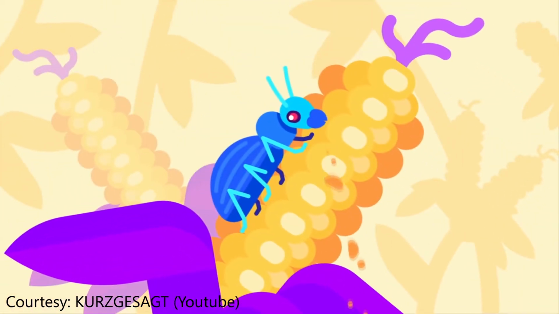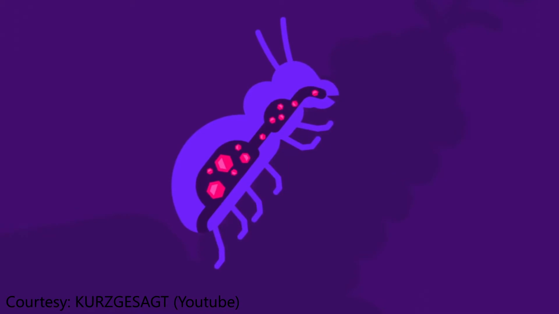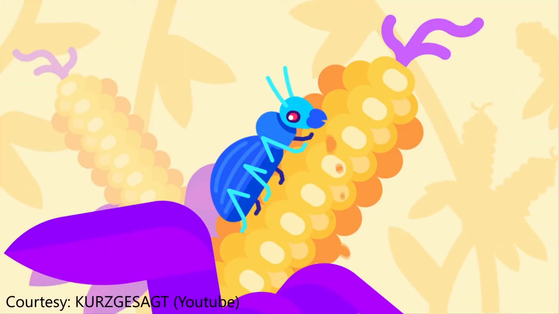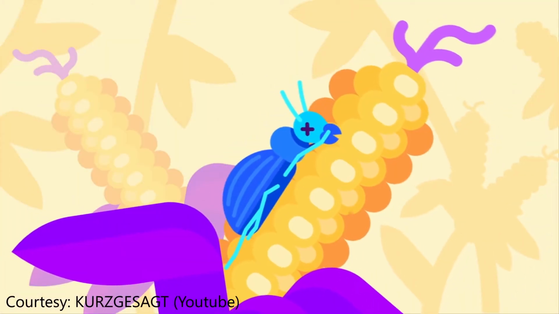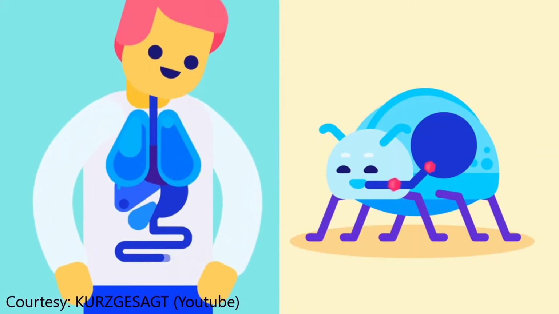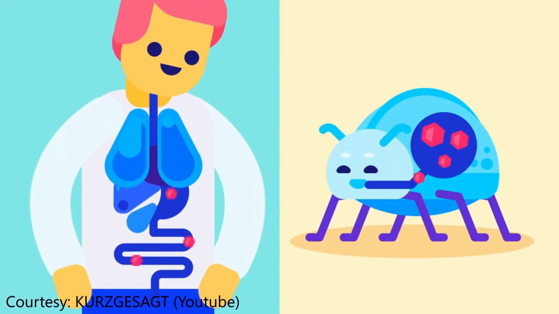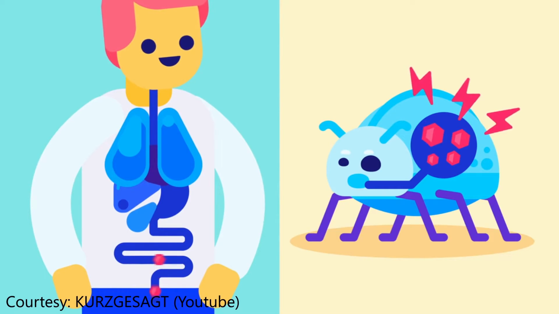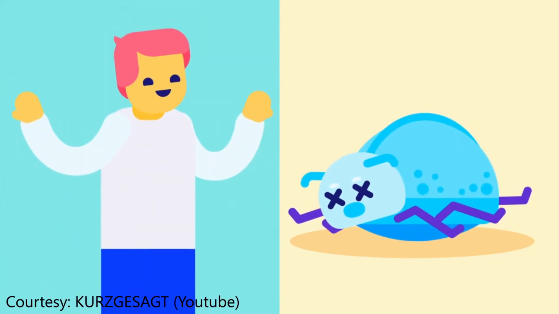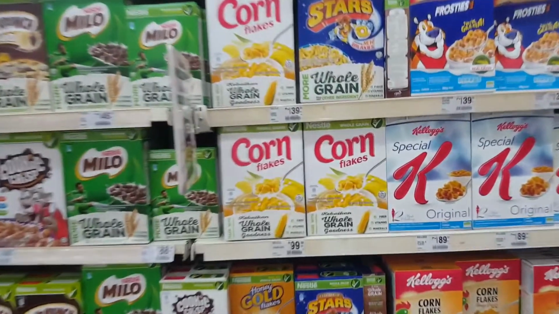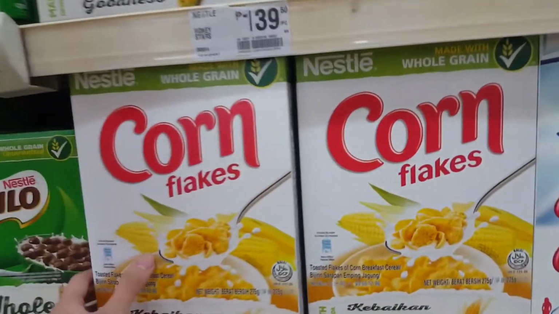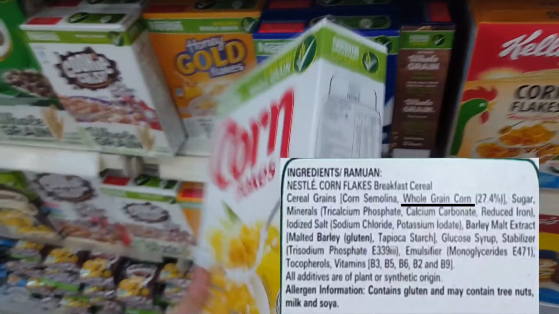Modern corn has been genetically modified so that the plant can produce its own pesticide. The insects that eat it die. However, it will not affect our bodies when we ingest it because the protein responsible for the pesticide is designed for insects. Genetically modified corn shows up on our breakfast table. It is one of the main ingredients in our cereal.